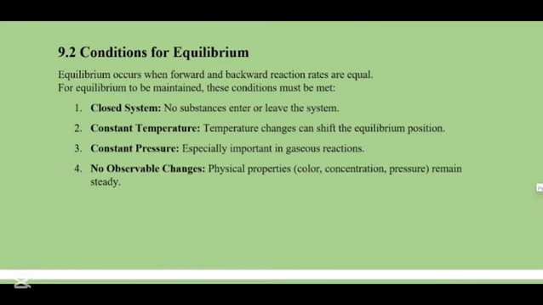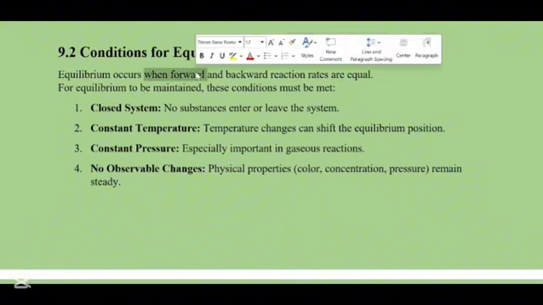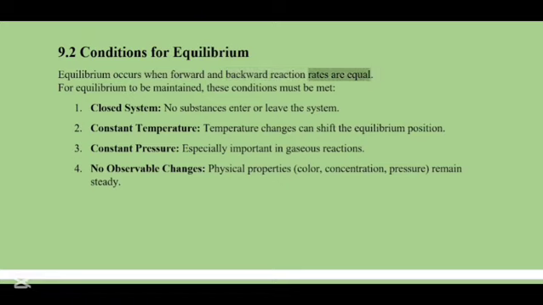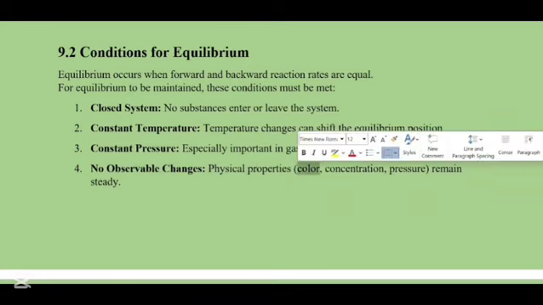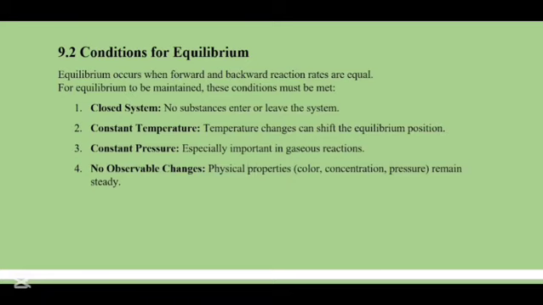Now let's talk about the conditions for equilibrium and we're going to end this lecture. Equilibrium occurs when forward and backward reaction rates are equal. For equilibrium to be maintained, these conditions must be met. The first condition is the closed system. No substances must enter or leave the system. The second condition is constant temperature. The temperature must not change; temperature changes can shift the equilibrium position. Constant pressure, especially important in gaseous reactions, and there should be no observable changes like the physical properties of color, concentration, or pressure. They should remain steady.